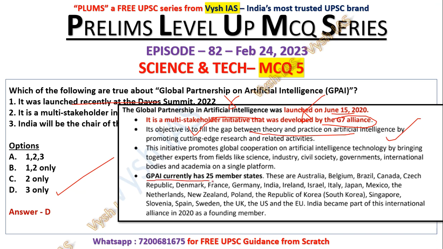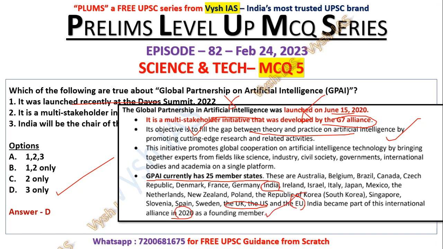Now this GPAI has 25 member states. Here all the countries are listed, in alphabetical order: Australia, Belgium, Brazil. You can see India's name also here, and the US and UK are there, all the big countries are there, and the EU, European Union, is there. Now, India became part of this alliance in 2020 as a founding member.